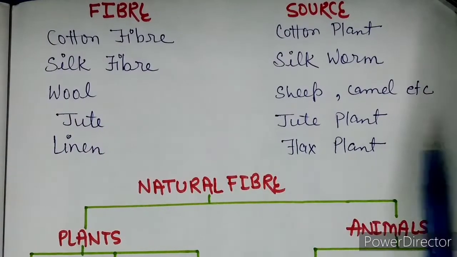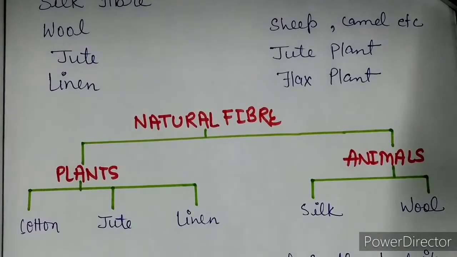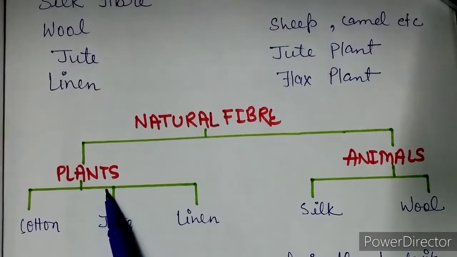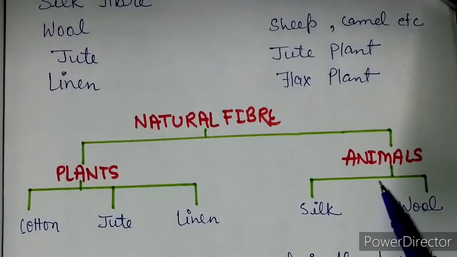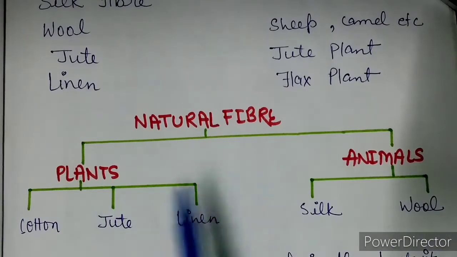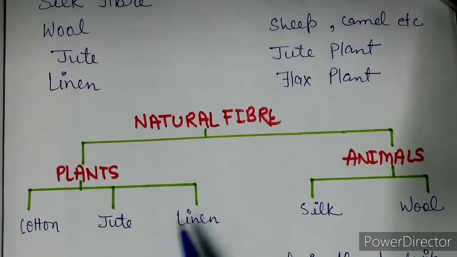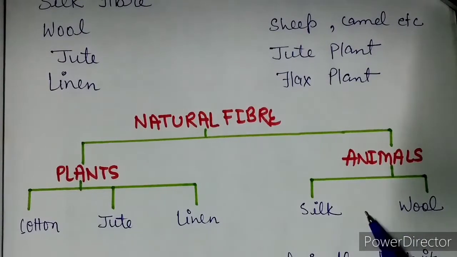Now you can say the natural fibers are categorized into two categories. The first is the fiber which we get from plants, that is, plant fiber, and the other one is that we get from animals. So in natural fiber, we get fibers from plants like cotton, jute, linen etc., and natural fibers which we get from animals like silk and wool.